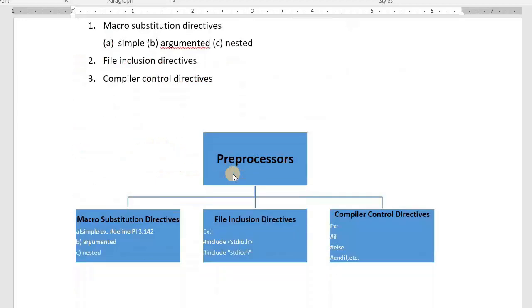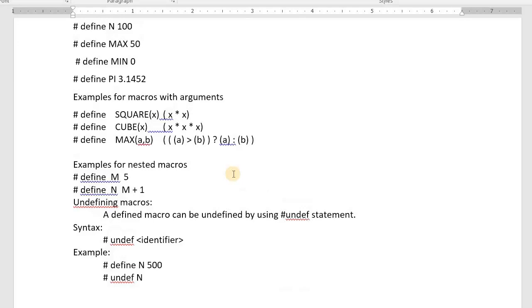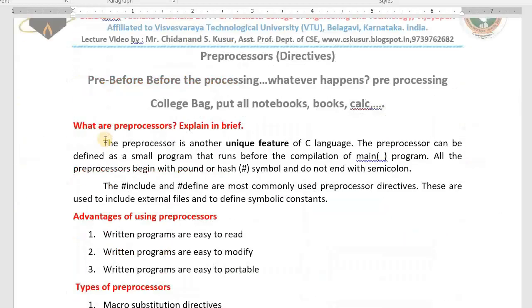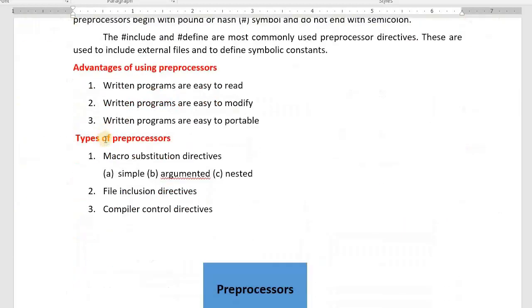INT, interest. See here, examples. Wherever I write n, number 100 will be substituted. Wherever I write max, 50 will be substituted by machine. Wherever I write min, machine substitutes 0. Wherever I write pi, machine substitutes this value. These are self-explanatory. Max, maximum value. Min, minimum value. Pi, pi value. Easy to read. Easily you can read the program, not you, other readers.